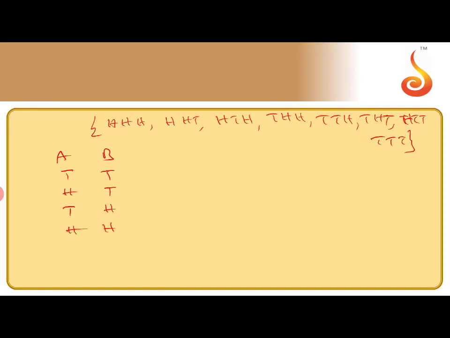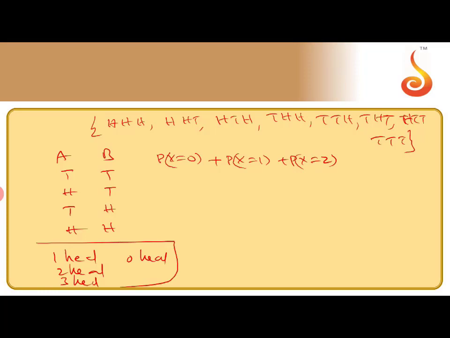Head, head. So here the possible choices are: probability of X equal to 0 heads, so both tails; probability of 1 head; probability of 2 heads. That means 1 head combinations, 2 head combinations, 3 head combinations, 0 head combinations. These are the possible cases. You can take it here.